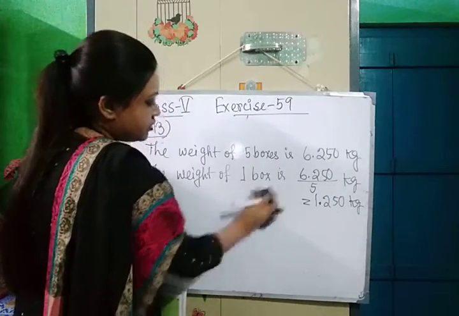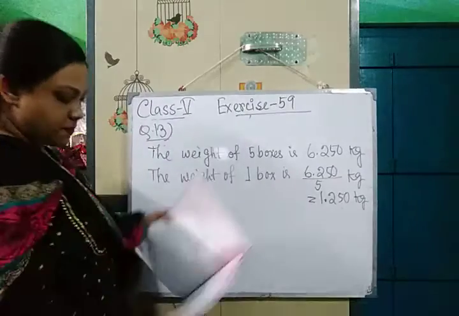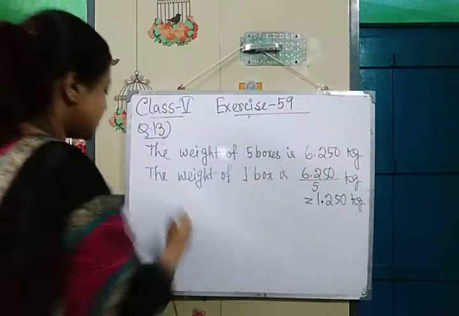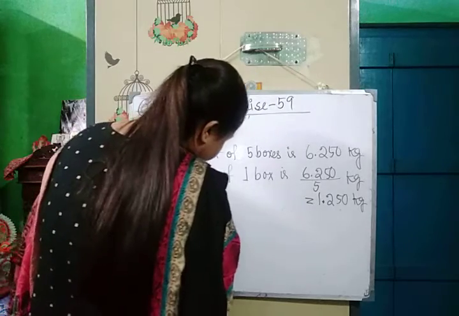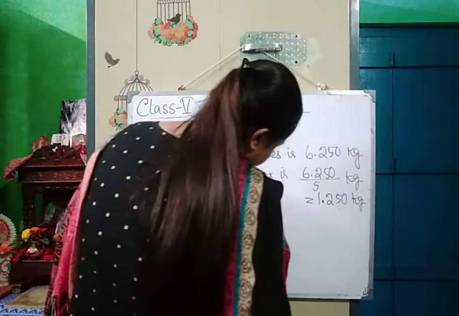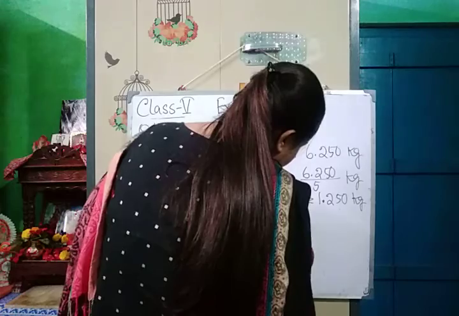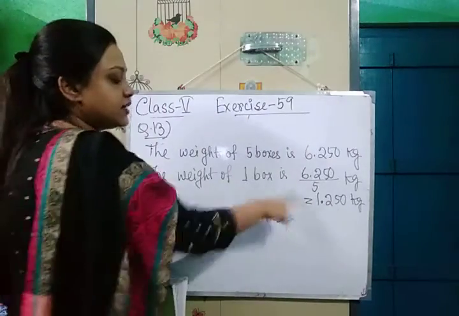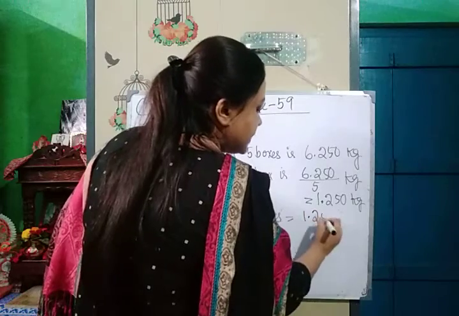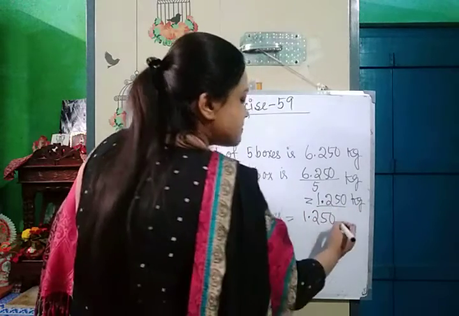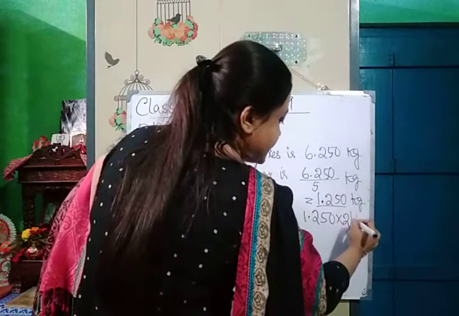Now we will find out the weight of such 2 boxes. The weight of 2 boxes must be more than the weight of 1 box. So we will multiply the weight of 1 box by 2 kg.